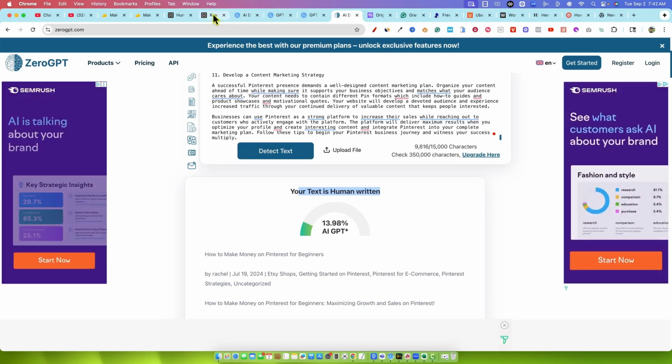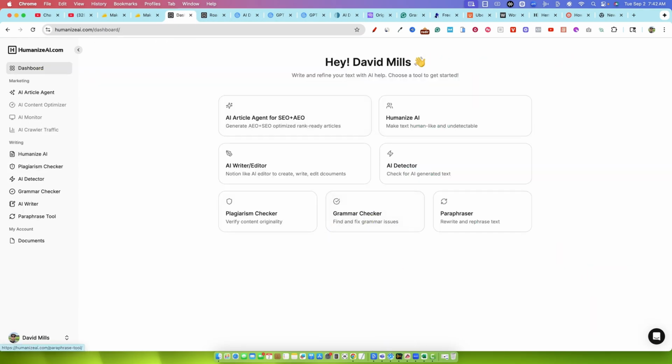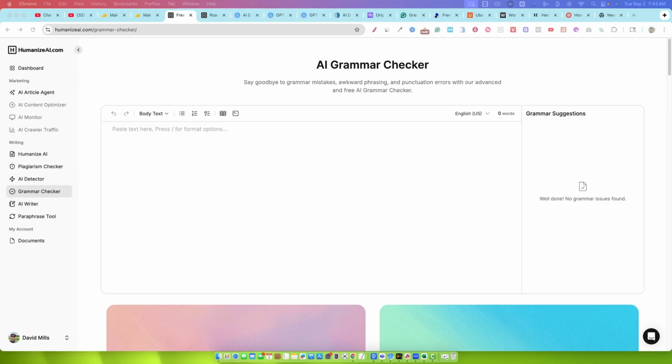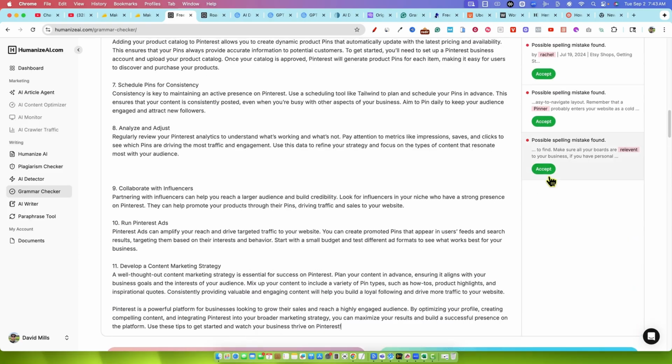Boom, passing as human written. I'm going to go back over to the dashboard real quick. We have our grammar checker. I'm going to go back to our original content over here, and I'm just going to copy our original article from Pinterest that we grabbed from the internet. And I want to put this through the test here.